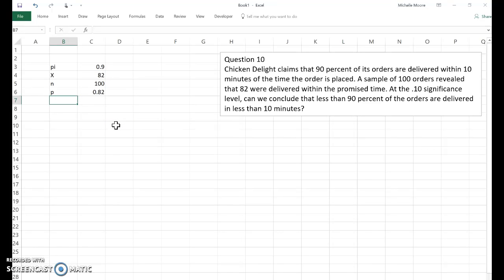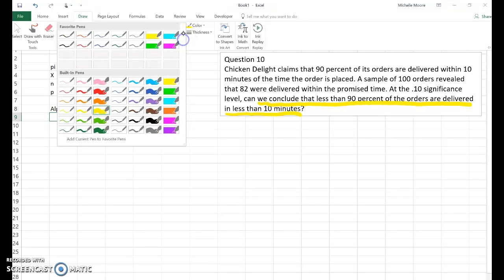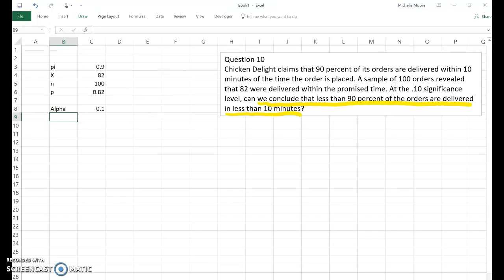We then have our significance level, so alpha is 0.1. And then we have our question, which I'm going to underline: can we conclude that less than 90% of the orders are delivered in less than 10 minutes? Now we can write our hypothesis statements.